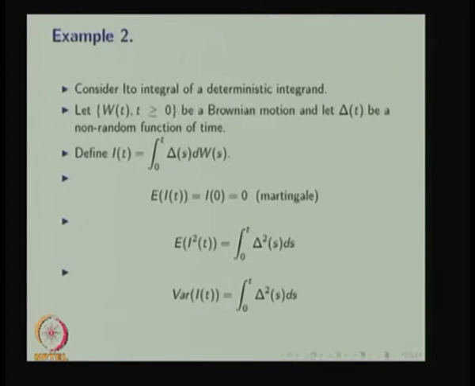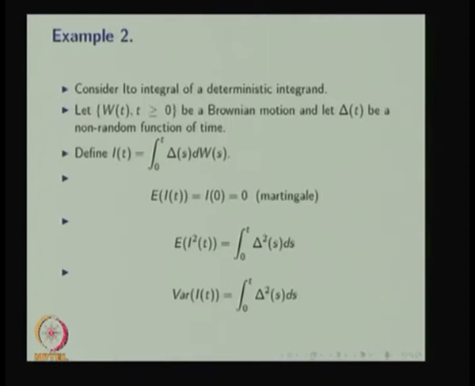You can find the variance of I(t) also. For that you have to find the expectation of I squared of t, that is the expectation of the integral from 0 to t of delta(u) dW(s). Then the expectation of I squared of t will end up as the integral of delta squared(s) ds.